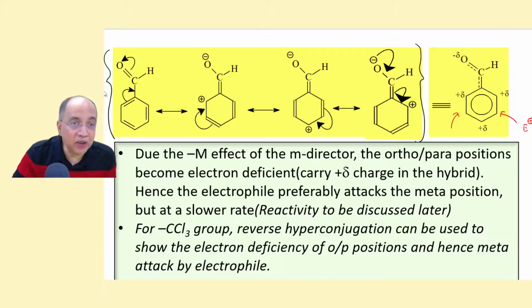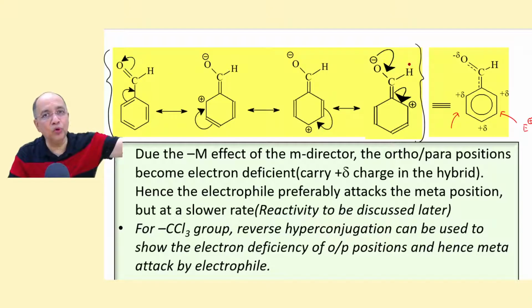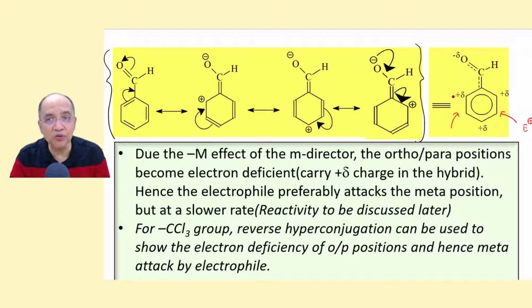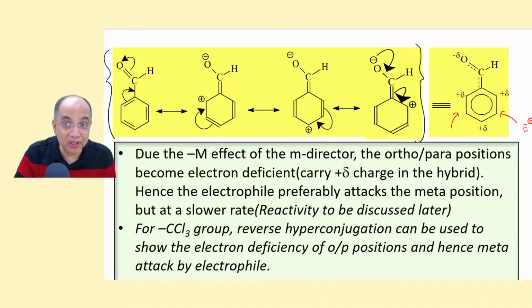Now, the resonance structures of such a substrate having a minus M group. You can write nitro or aldehyde or cyanide, any minus M group having a double bond or multiple bond. Then you draw the four RSs. You are familiar with drawing the RSs. In the hybrid, unlike the plus M group, you will find plus delta charge will be at the ortho-para positions.